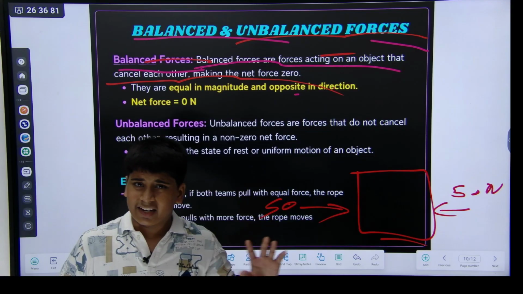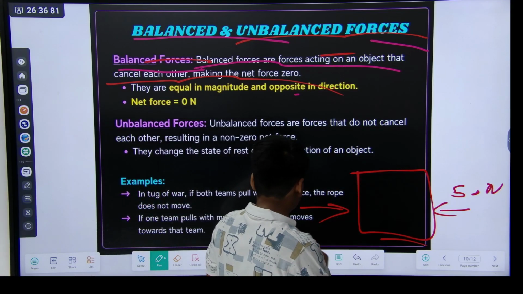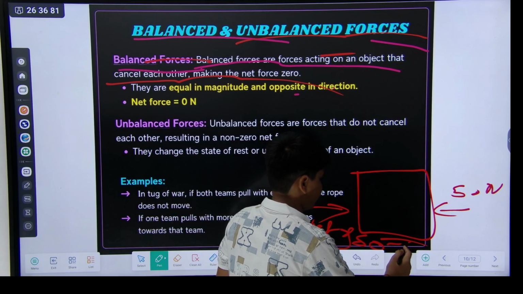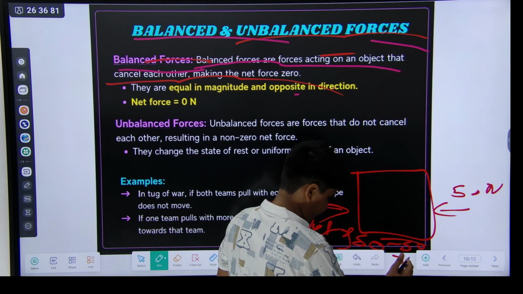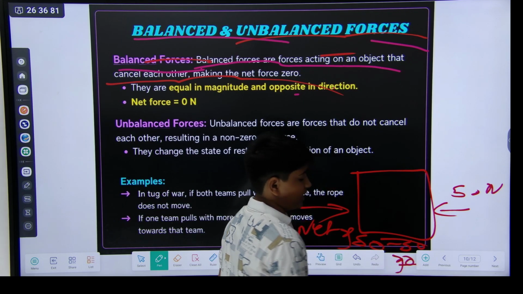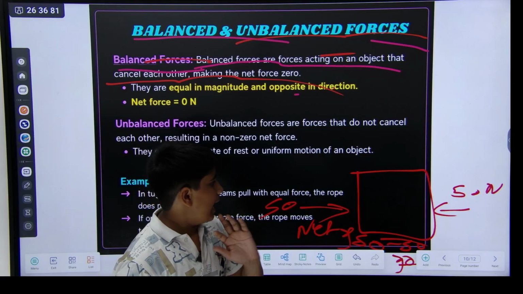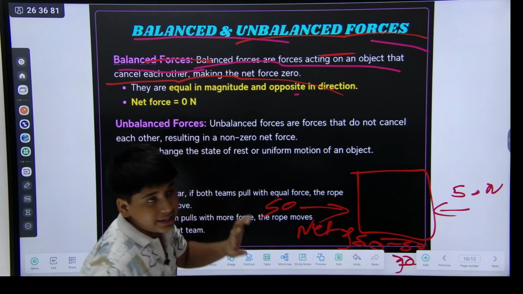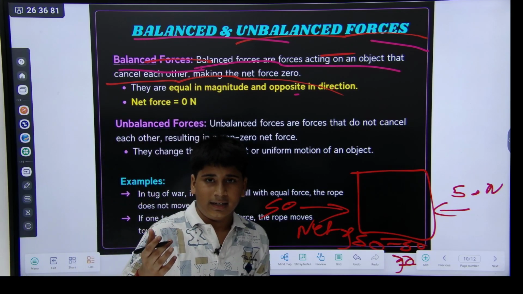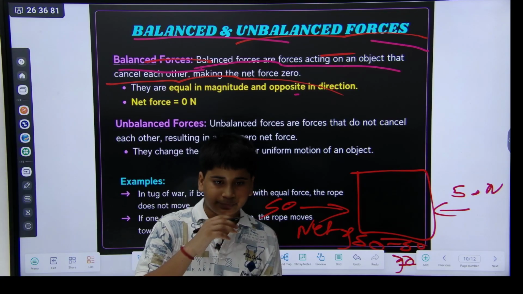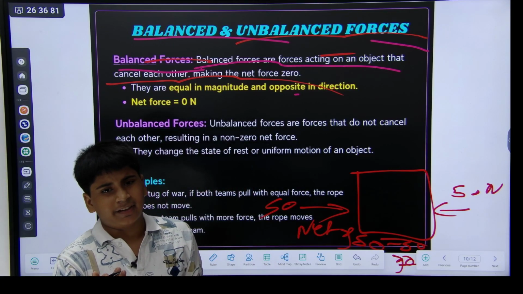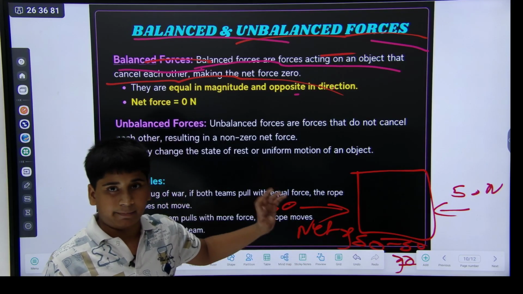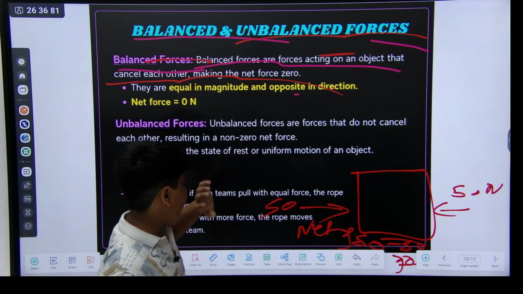It is not going anywhere. That means the net force is 50 minus 50 equals 0. So its net force is 0. And one more thing, net force is given only as an addition, not in negative.